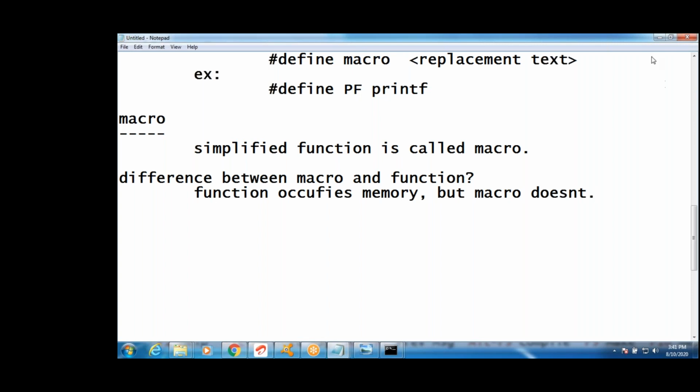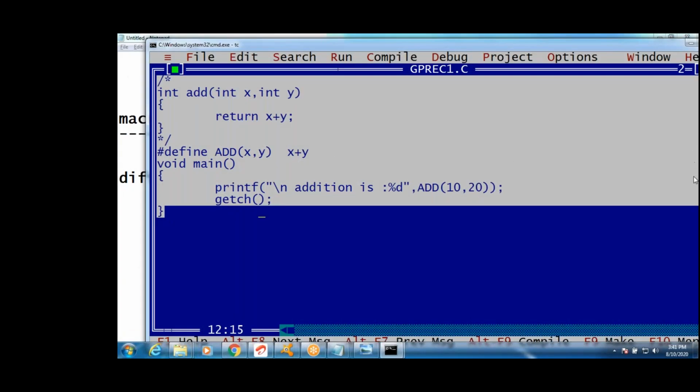I will write other functions. How to write a macro, a simplified function? You try, guys. Swap of two numbers as a macro. Try once. We can write a macro for the swap function also, guys. Swap of a comma b. We can swap two numbers. Complete this quickly.